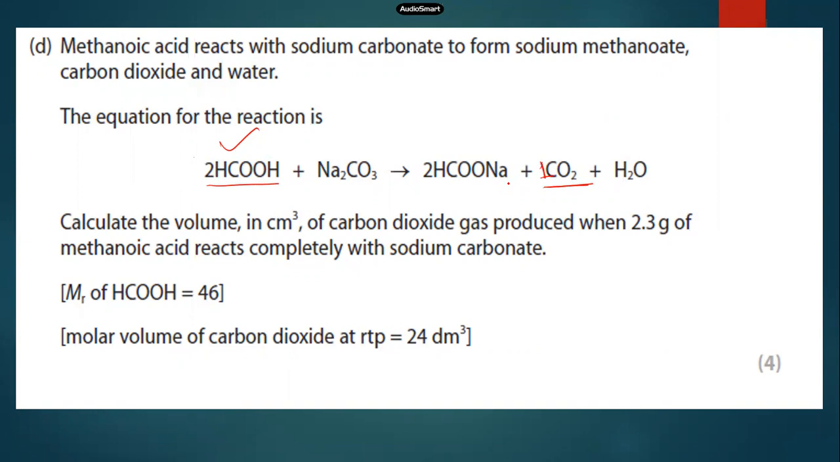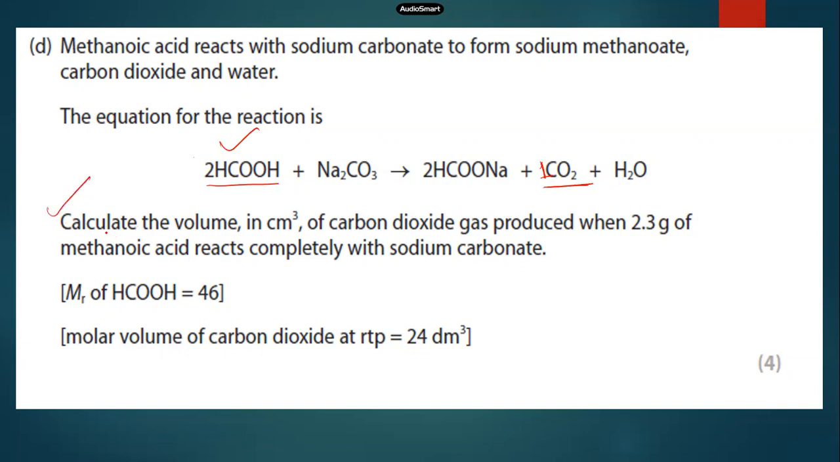Okay, so why aren't we taking the water into account too? Can you repeat? Why aren't we taking the water molecules, the H2O, into account too? Yeah, that is also part of the equation.